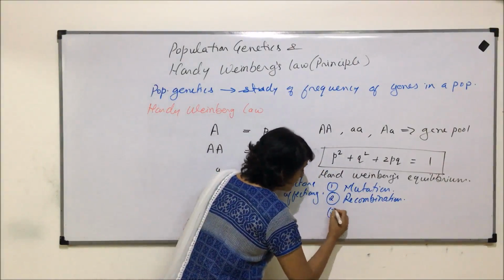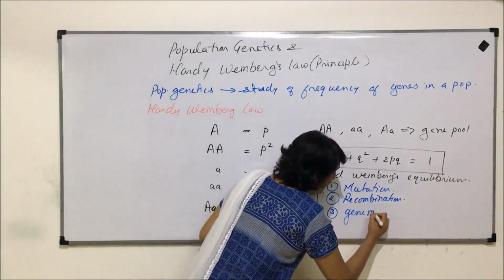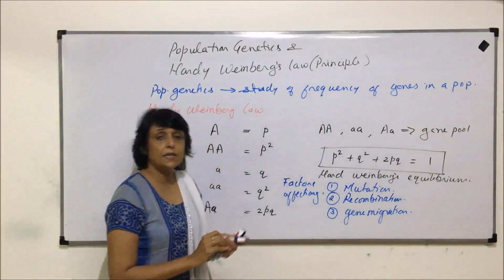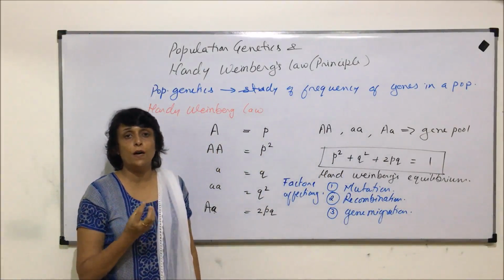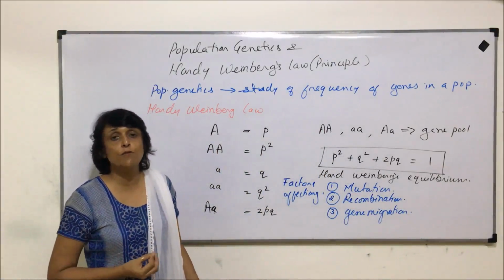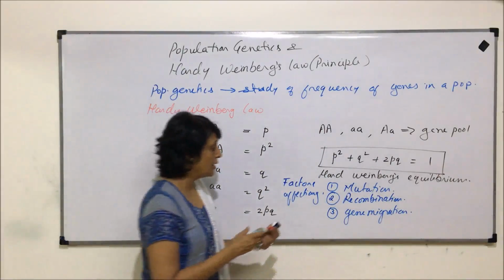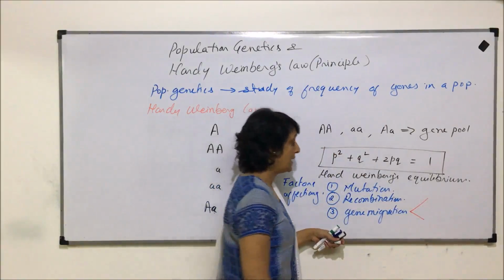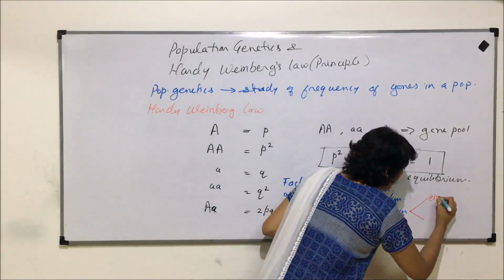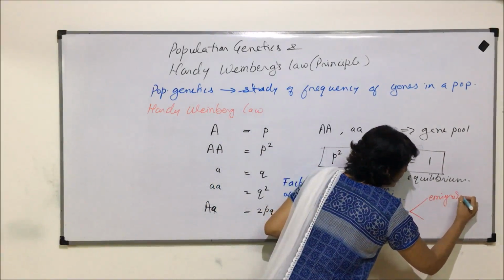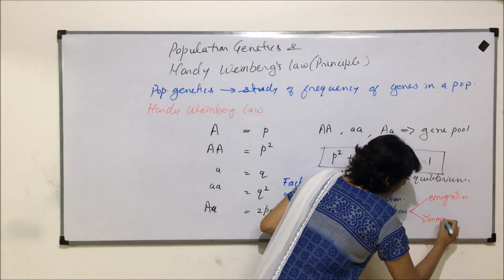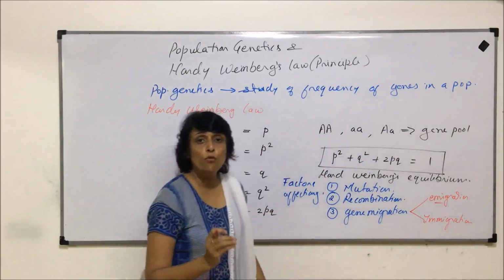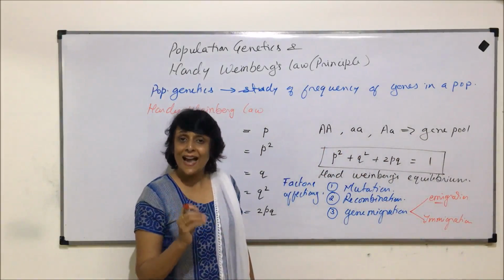The third factor is gene migration. Gene migration is movement of some genes or alleles from a particular population. Here we take 2 terms, that is emigration and immigration. Emigration means moving out of the alleles.